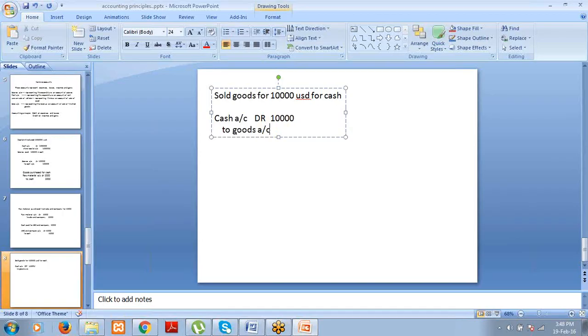See, in the business terminology, instead of goods account, we credit sales account, nothing else. Instead of goods, we credit the sales account. Similarly, when you purchase the material, instead of materials, you can debit purchases. Clear? This is the case when you sold the goods for cash.